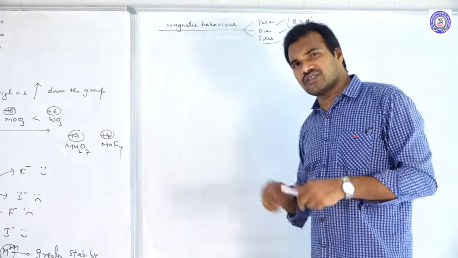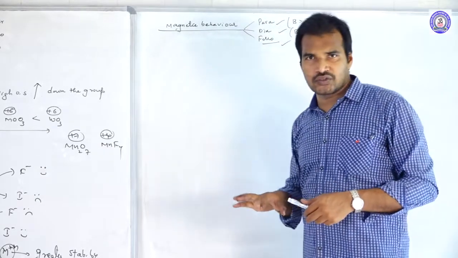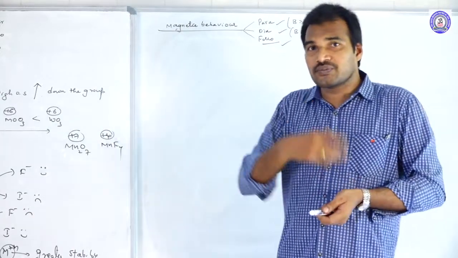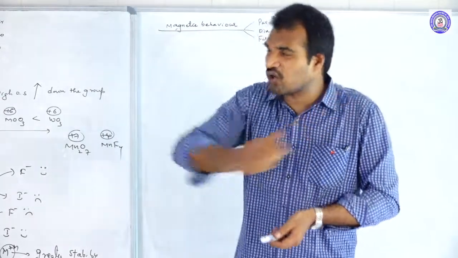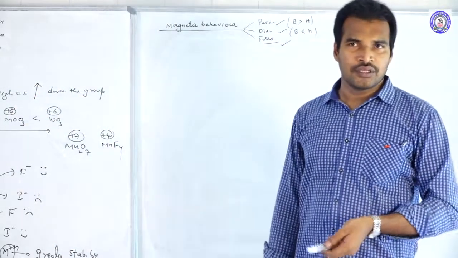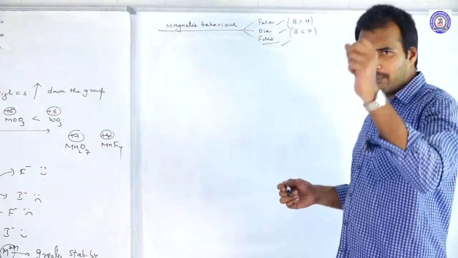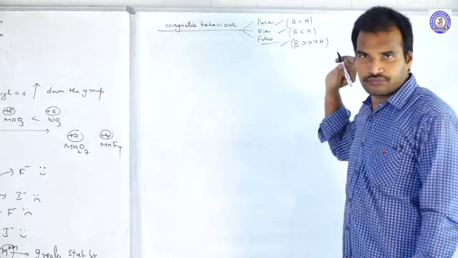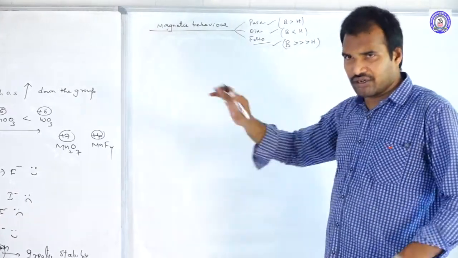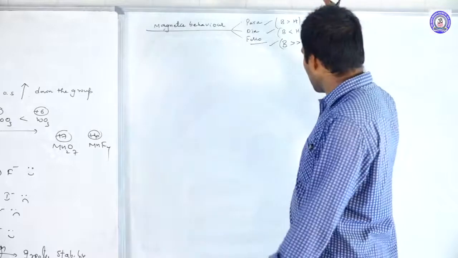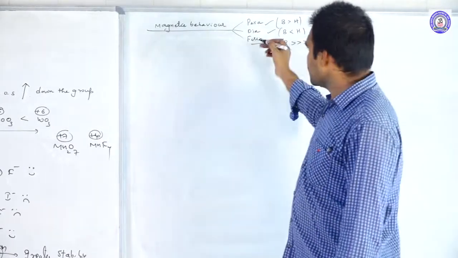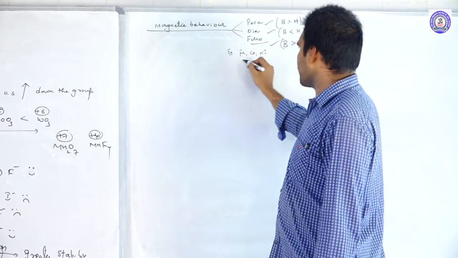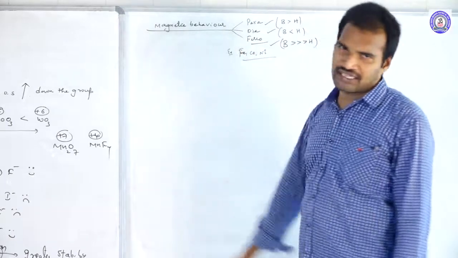Whereas ferromagnetic substances are a special type of paramagnetic substances. They have a large number of unpaired electrons, so they are strongly attracted by the external magnetic field. In this case, B value is very much higher than H value, because the large number of unpaired electrons in different spins gives high magnetic field strength. The best three examples for ferromagnetic substances are iron, cobalt, nickel.